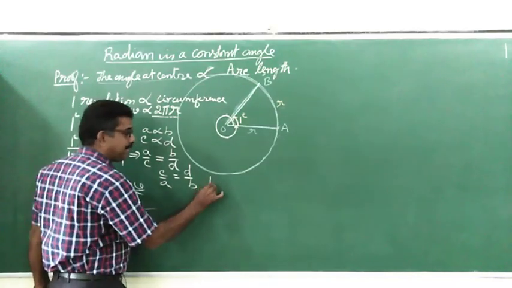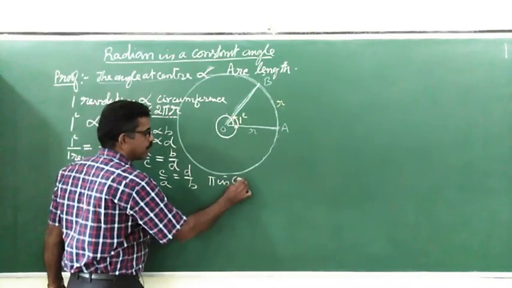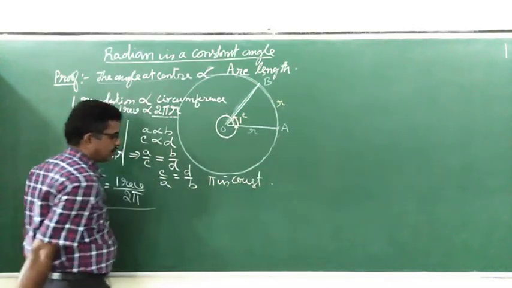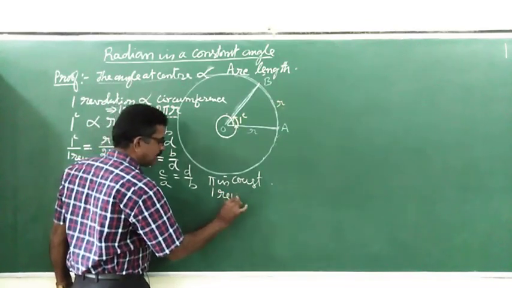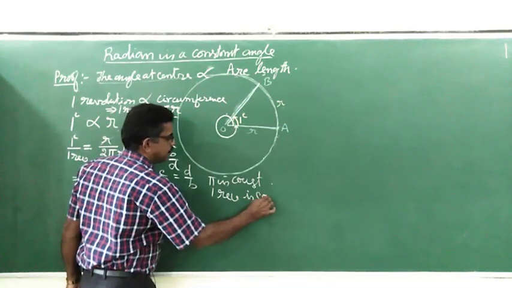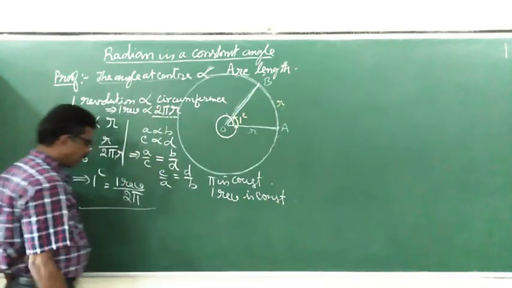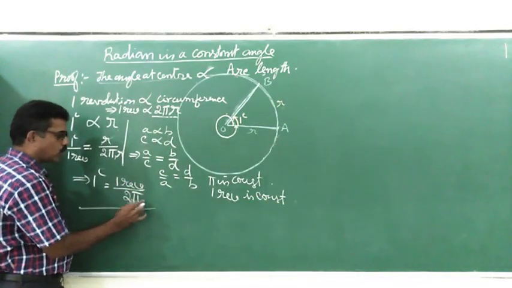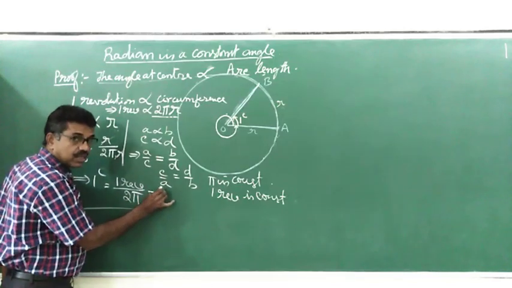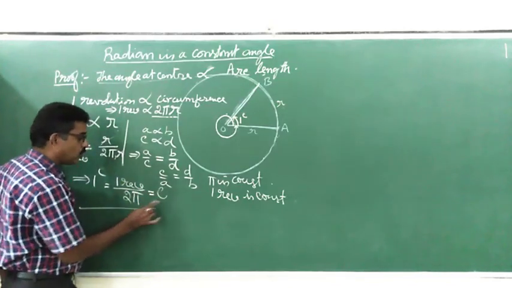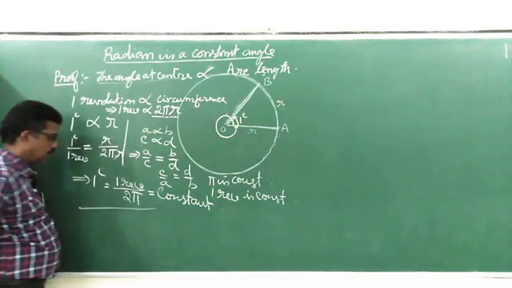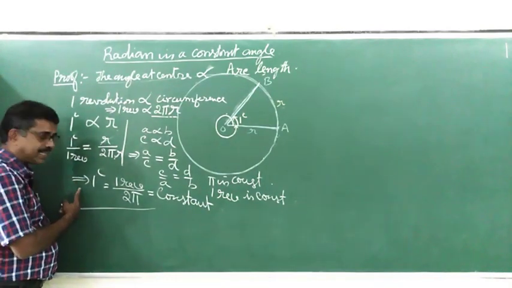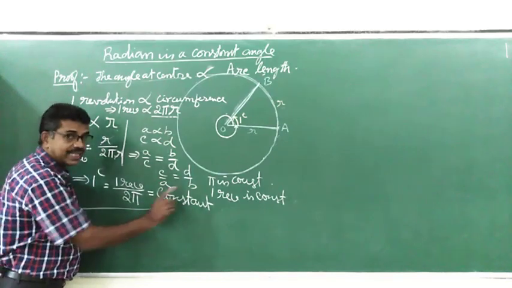Do you know that pi is a constant? Pi is a constant. What about 1 revolution? It is also a constant. Therefore, constant divided by constant is nothing but a constant.